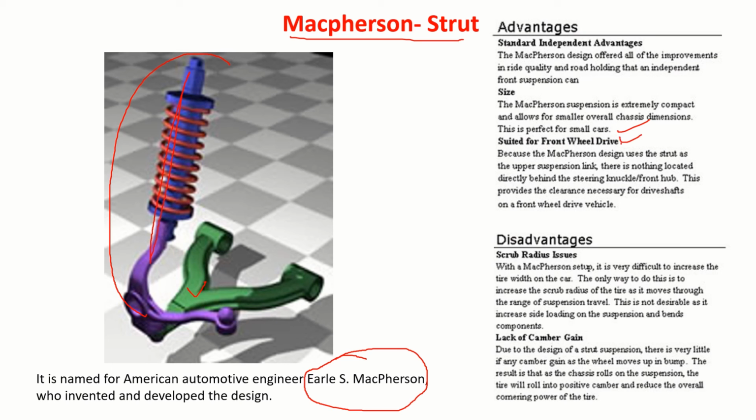It is suited for front wheel drive, because the MacPherson design uses the strut as the upper suspension link. There is nothing located directly behind the steering knuckle or front hub. This provides the clearance necessary for the drive shaft on a front wheel drive. This is the kind of thing where you get the space.